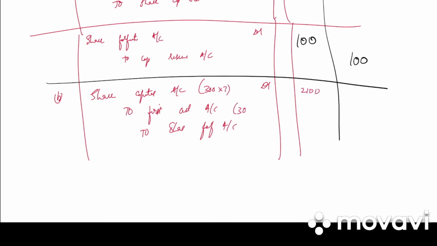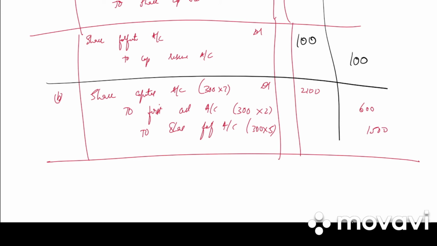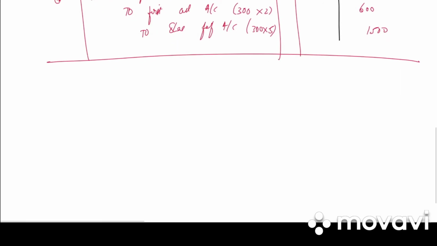So 2100. Unpaid is 300 into 2, 600. And share forfeiture will be 300 into 5, that is 1500. Write the narration: forfeiture of 300 shares.